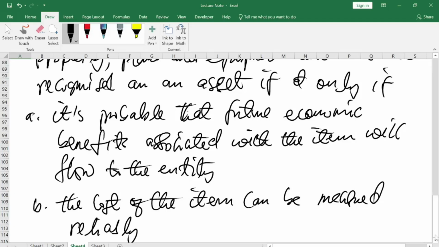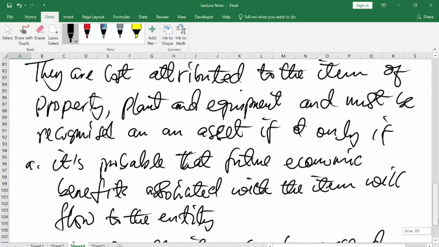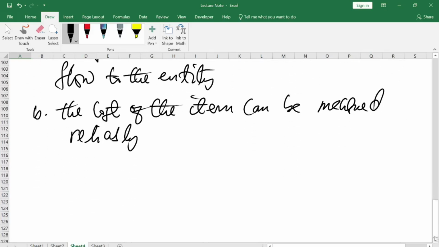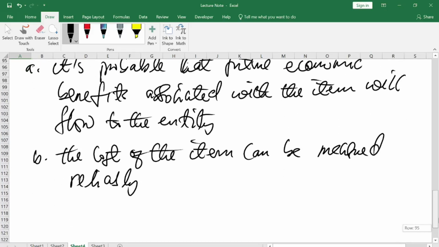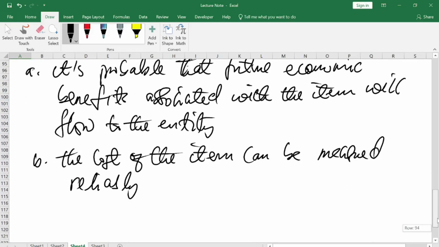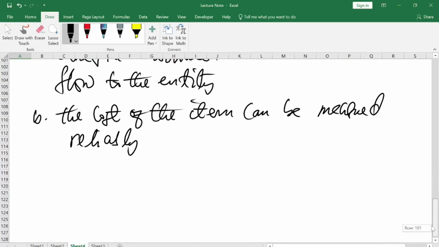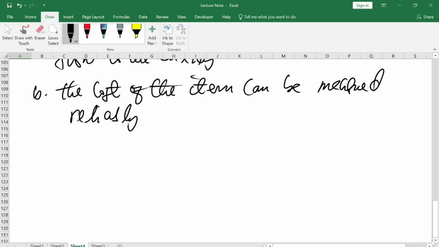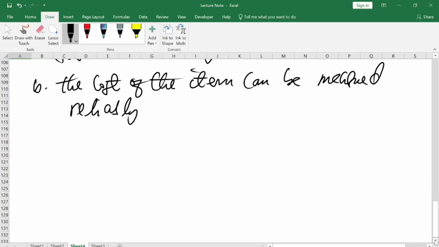So what these two characteristics mean is that before a company can recognize an asset in their books, they must meet these two criteria. There should be economic benefits, and the cost should be measured reliably, which means the asset acquired should be able to generate cash into the company, and we should be able to place a value on the asset.